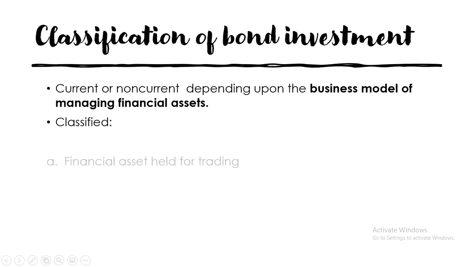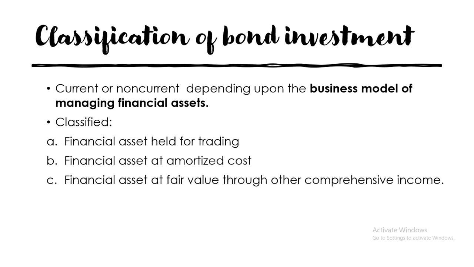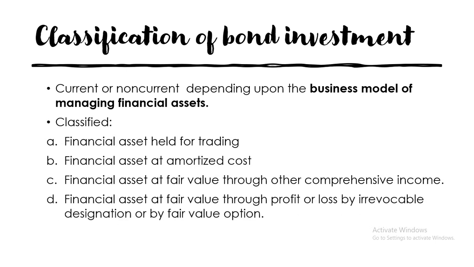So, it may be classified as financial asset held for trading, financial asset at amortized cost, financial asset at fair value to OCI or other comprehensive income, and financial asset at fair value through profit or loss or revocable designation or by a fair value option. So I know we are done with yung letter A, C, and D, and our focus here is the discussion of financial asset at amortized cost.